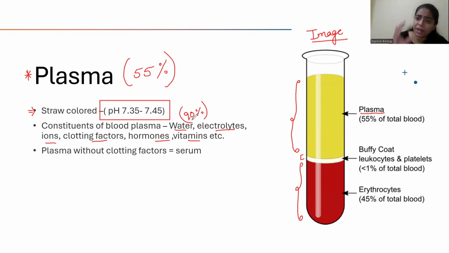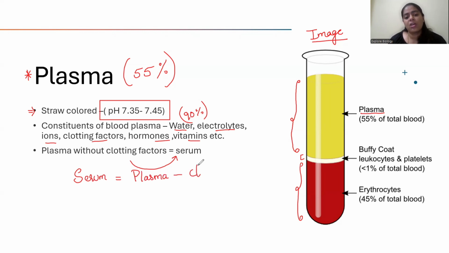Now, if you remove clotting factors from that plasma, that will become what? A serum. So a serum is what? A serum is equal to plasma minus clotting factors. Simple. Plasma minus clotting factors. So if you remove the clotting factors from plasma, that becomes a serum, right? So the upper layer we find is the fluid, which is made of plasma, right?